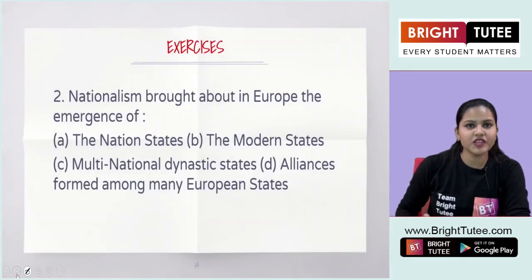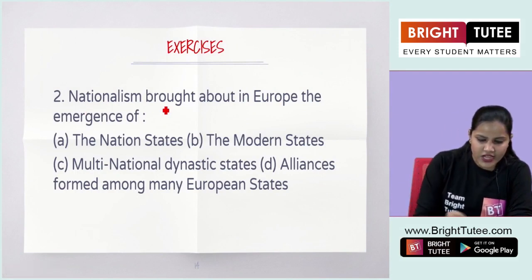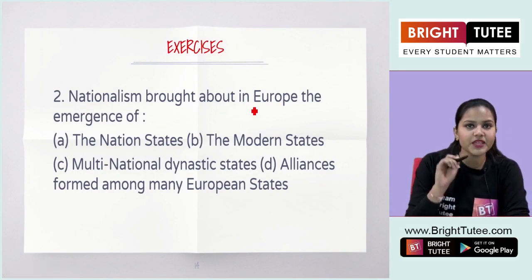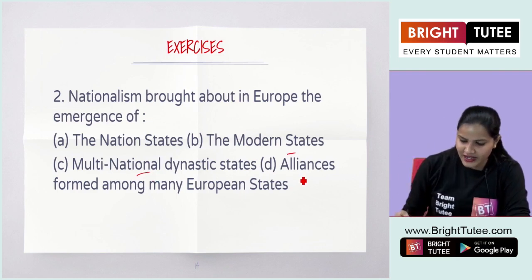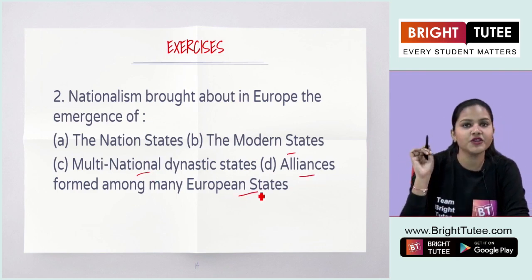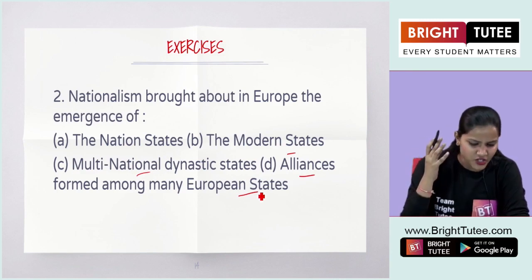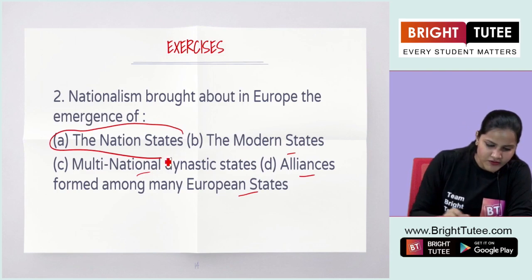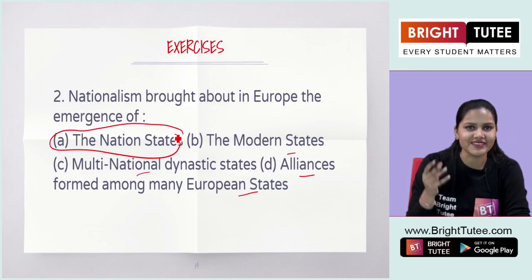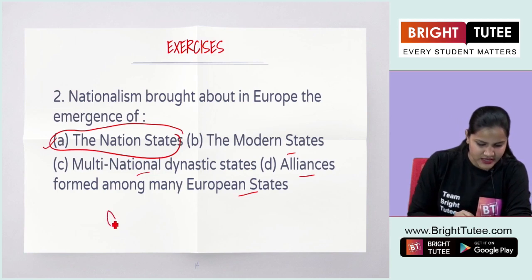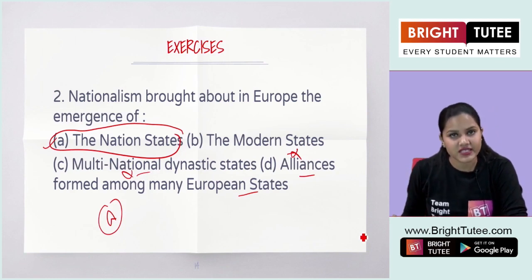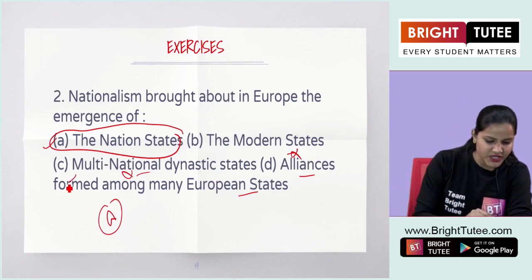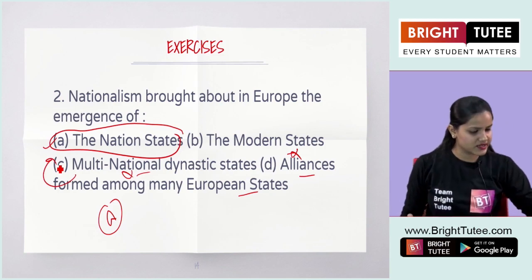The second question in the multiple choice questions is: nationalism brought about in Europe the emergence of. The four options are the nation states, the modern states, multinational dynastic states, and alliances formed among many European states. Again, you must know the answer here. You have learned about the term nation, right? So, here the answer is A, the nation states, not the modern states nor the multinational dynastic states. So, it was a transition from the multinational to the nation states.